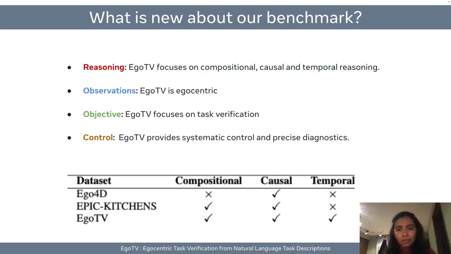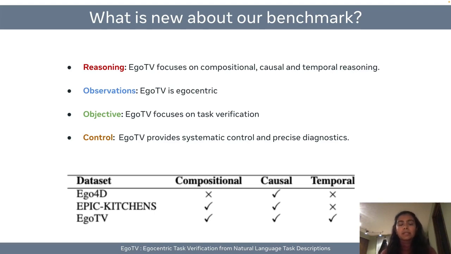So you might wonder why we needed a new benchmark and, more importantly, a data set for this. We found that existing data sets out there did not cover all these three reasoning aspects that are necessary for egocentric task verification, namely compositional, causal, and temporal reasoning. We have a detailed comparison with existing data sets in our paper, so please check that out.